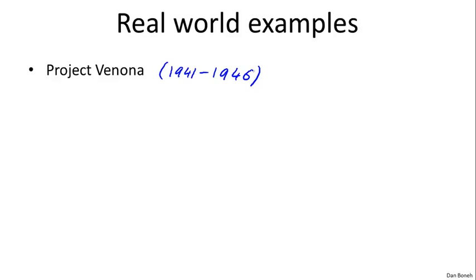US intelligence was able to intercept these ciphertexts that were encrypted using the same pad applied to different messages. Over a period of several years, they were able to decrypt something like 3,000 plaintexts just by intercepting these ciphertexts. The project is called Project Venona. It's a fascinating story of cryptanalysis, just because the two-time pad is insecure.